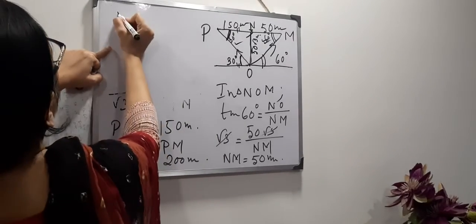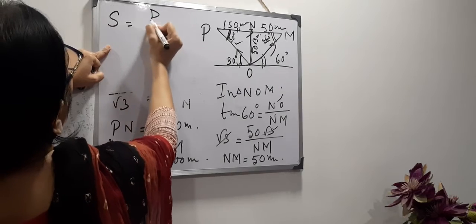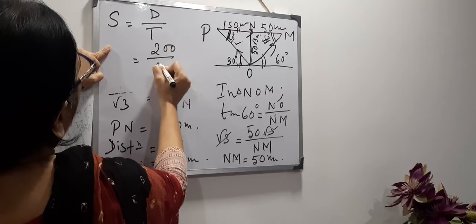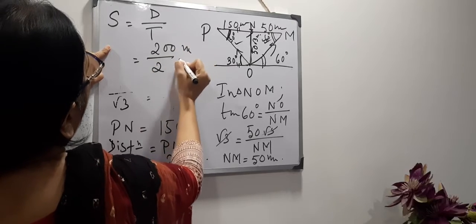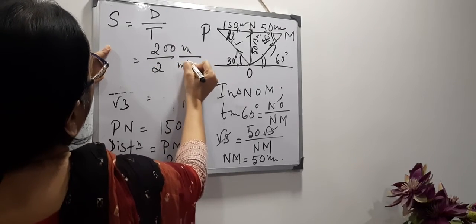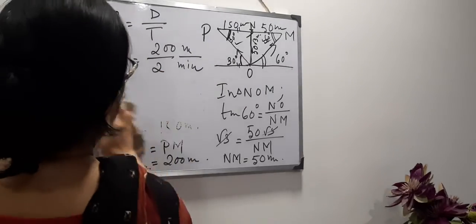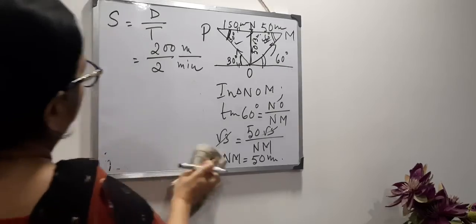Speed of bird equals distance by time. Distance is 200, time is 2, this is in meter and this is in minute. Now we will convert everything, meter to kilometer and minute to hour.